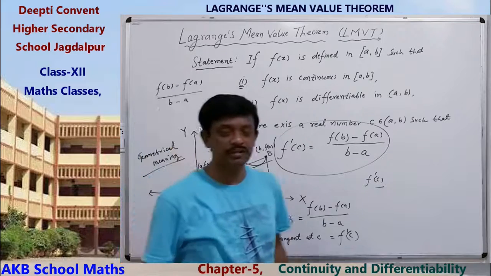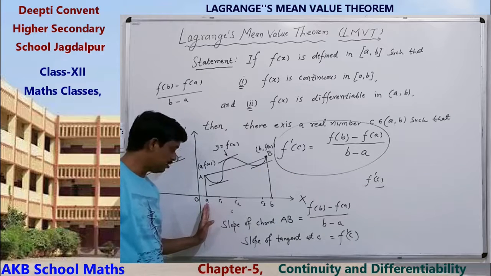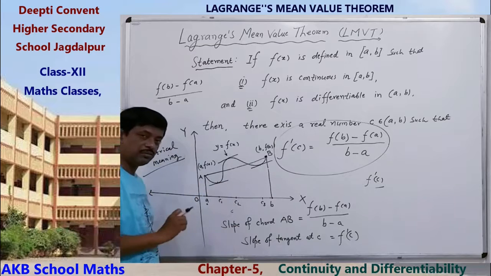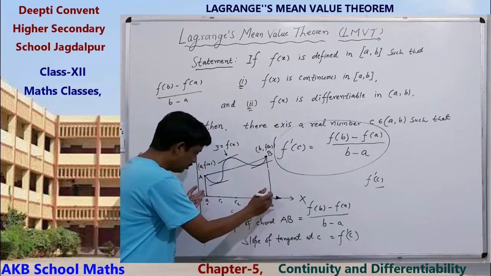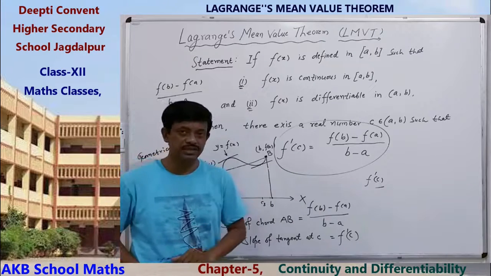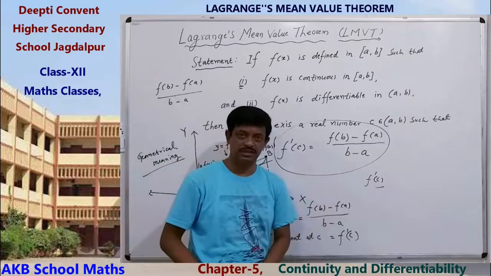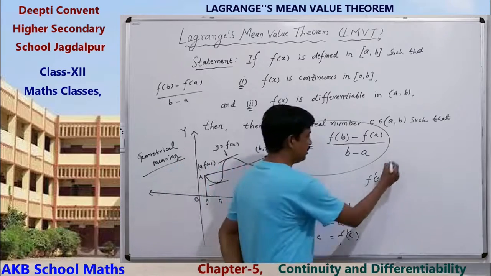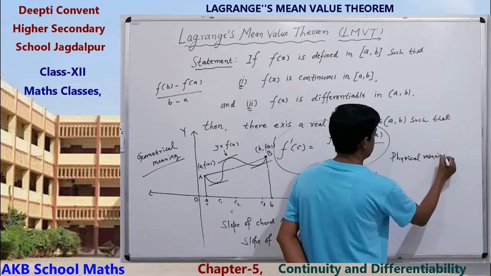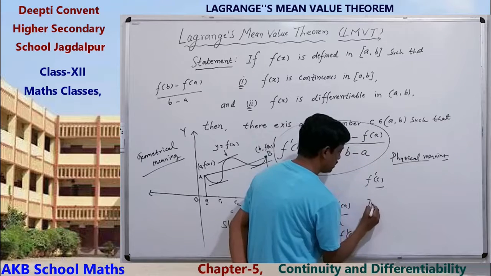So what is the physical meaning? If a particle is moving from time A to time B, then the average speed of the particle between A and B is equal to the instantaneous speed at some time C between A and B, f dash C. Clear?